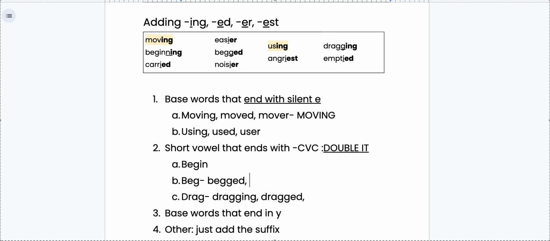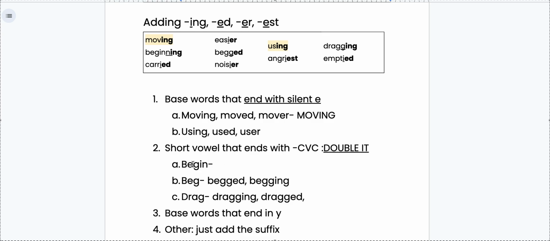If I am saying that I am begging you to please watch this video very carefully, I'm going to write my base word beg. We have our short vowel sound towards the end and our consonant at the end. That means I double the final letter and I add my vowel suffix, begging. Let's look at the last one. So the last one is begin.